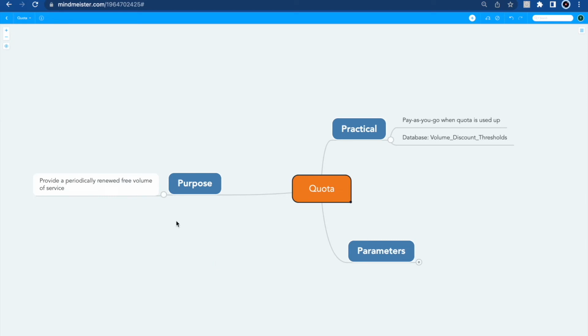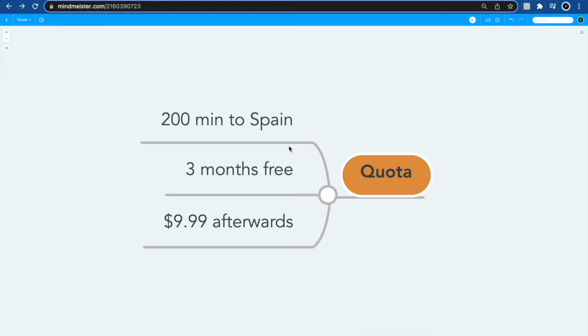Now let's talk more in detail about the discount group type quota. It is very important that quota is the volume of free service that is renewed periodically. So, for example, if the following promotion is offered for the first 3 months, the quota of 200 minutes to Spain may be free, and then after 3 months, the customer is charged $9.99 for the monthly subscription.